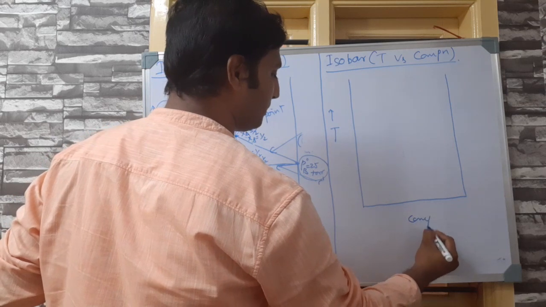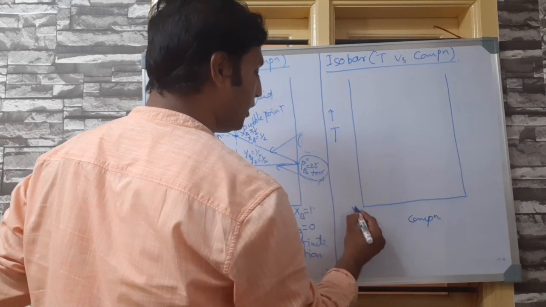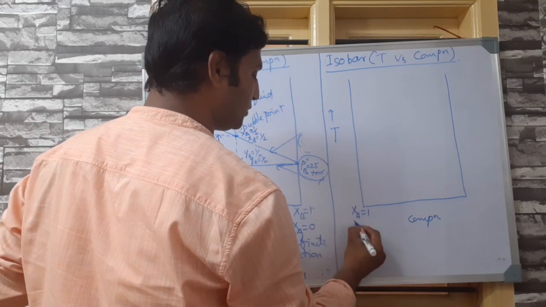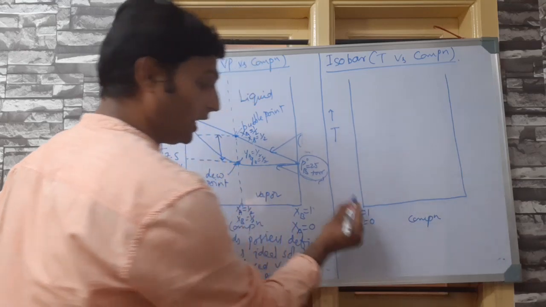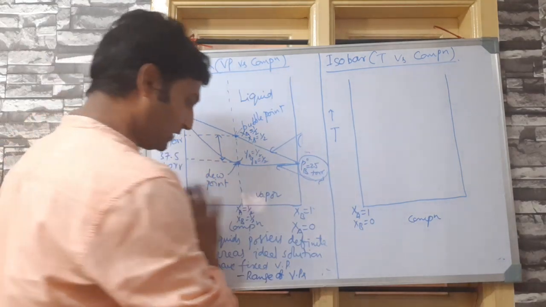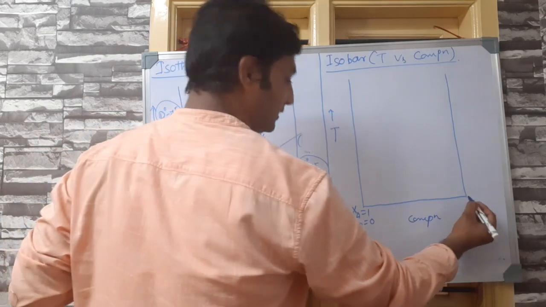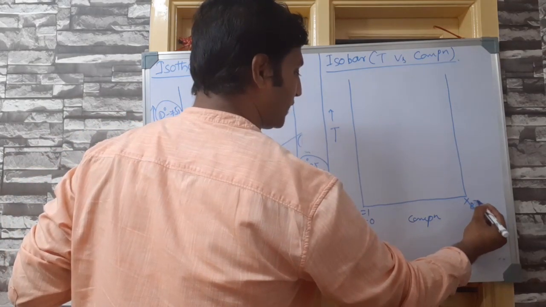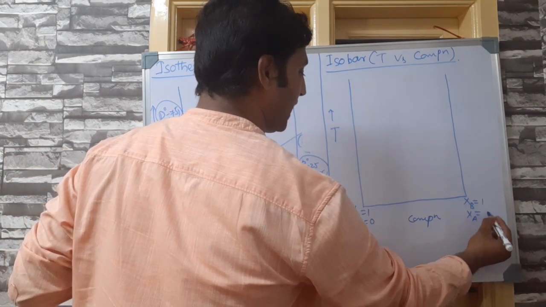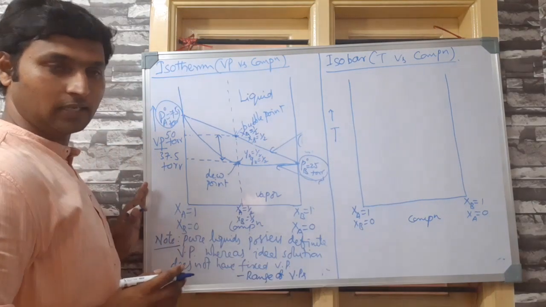The x-axis as usual represents composition. Mole fraction of A here is 1 and B here is 0 on the left extreme, same as it is here. Similarly, mole fraction of B is 1 and A is 0 on the right extreme.